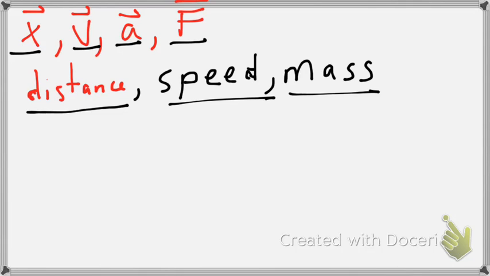Alright, so the next idea here. A vector, because it is a little more complicated than just a number, has some parts. Okay, so if we're talking about this vector, we can think of this, if we put our origin down here and say, look, there's 0, 0, there's our origin.